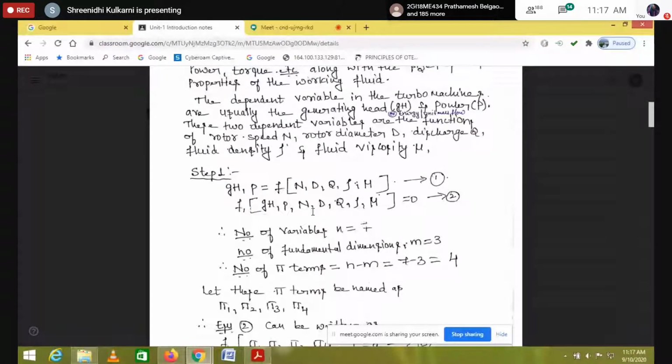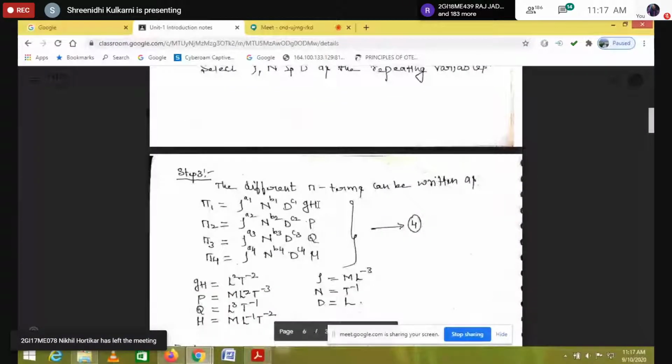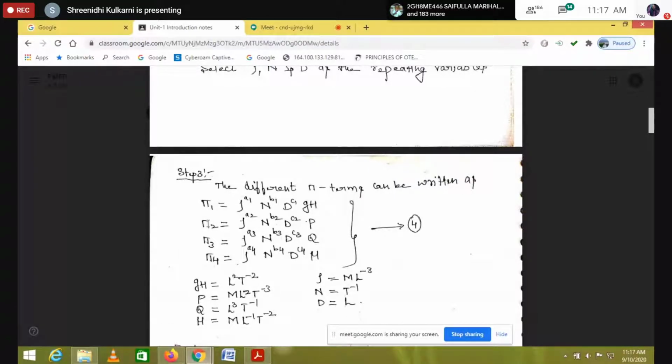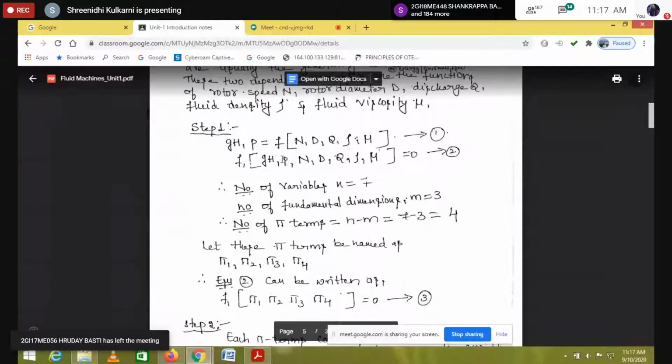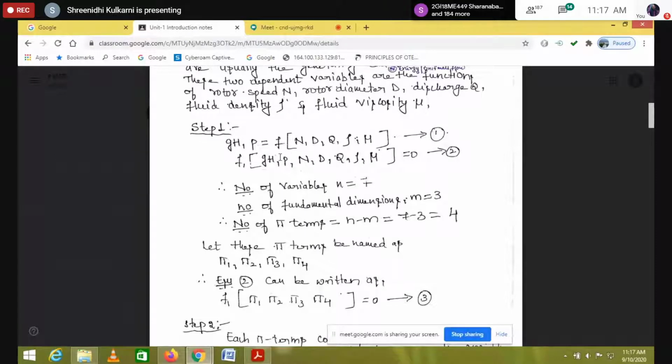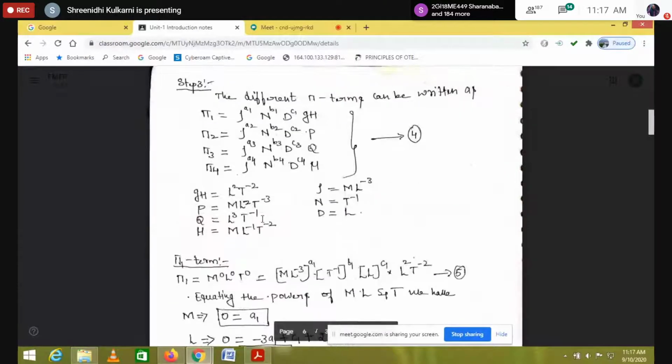Next, what is remaining? gh, P, Q and mu are remaining. The first 3 are the repeating variables, and the first non-repeating variable is gh. So gh is the non-repeating variable for the pi 1 term. Similarly, pi 2 term: again these three are common, rho to the power of a2, N to the power of b2, D to the power of c2, and gh is over. The next non-repeating variable is P, power. So that is pi 2.